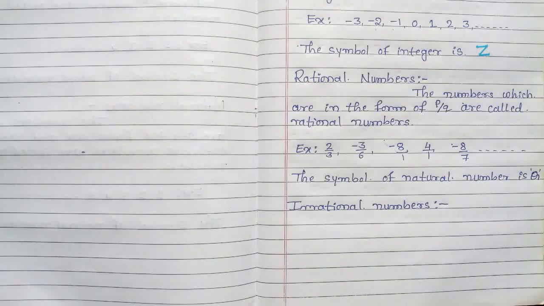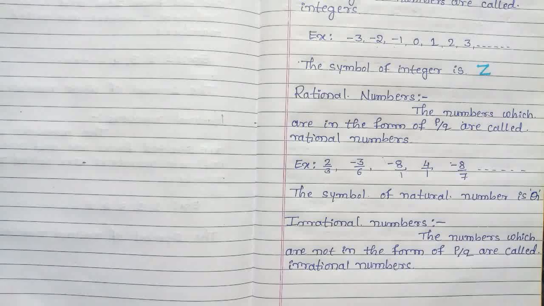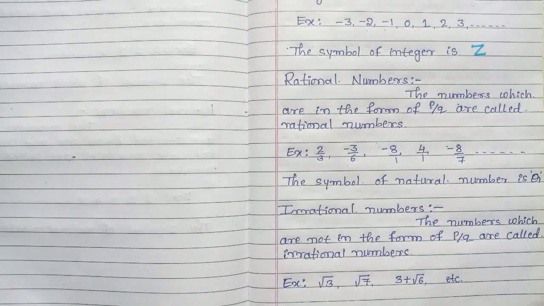Examples are square root 3, square root 7, 3 plus square root 6, etc. These all are examples of irrational numbers.